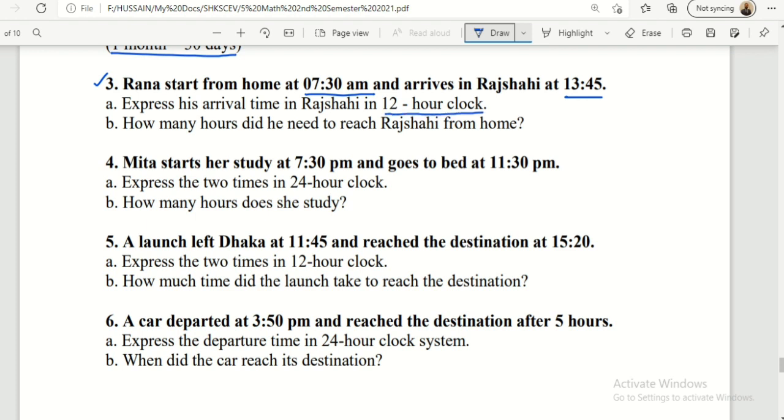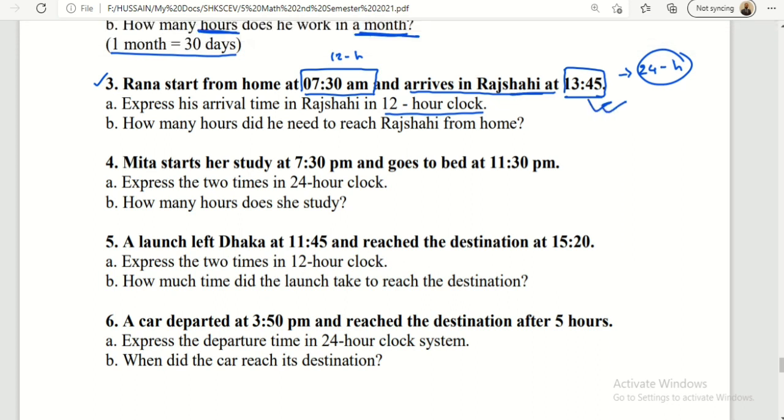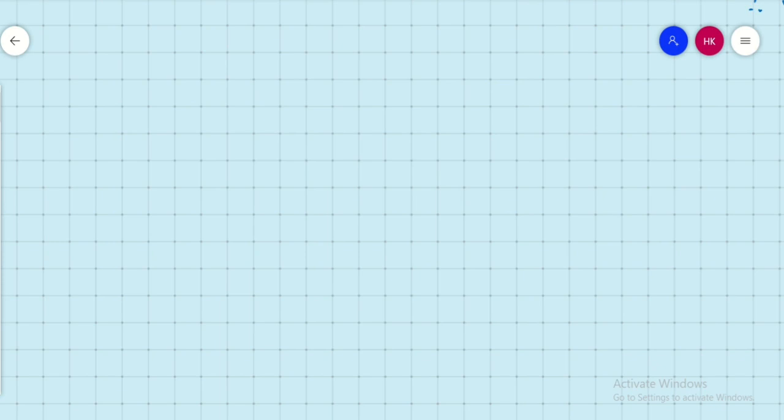Listen carefully. At first, Rana starts from home. This time is given as 12-hour clock, right? But this time has no AM PM, and it is 13:45. That means more than 12. So obviously it is given as 24-hour clock, right? Now question number A asks, express his arrival time in Rajshahi. This time 13:45, you should make it 12-hour clock. This is very easy. So we do now the solution.